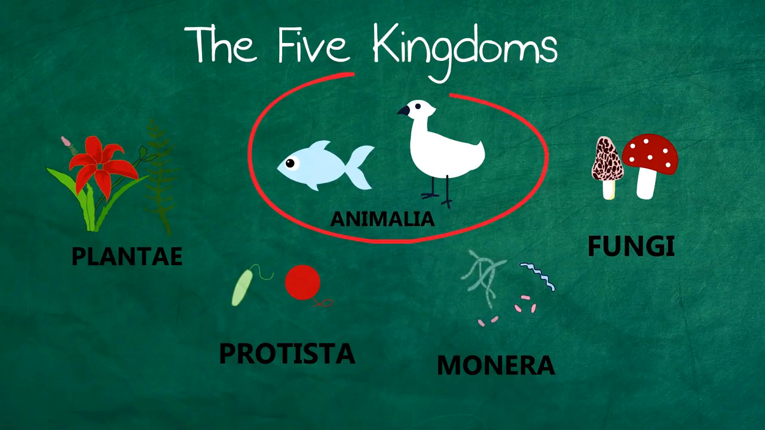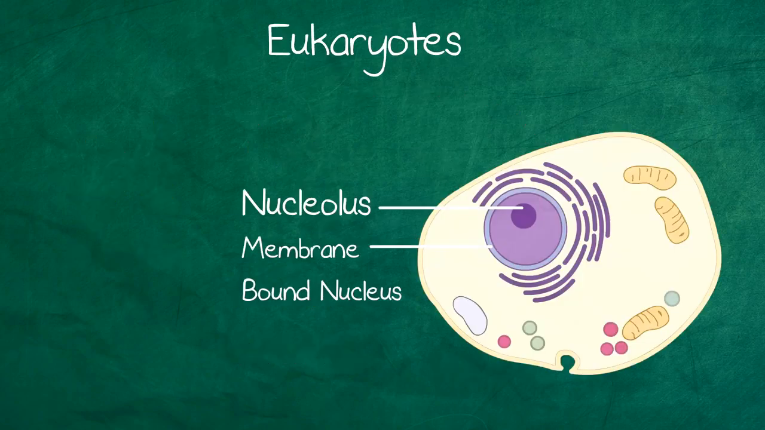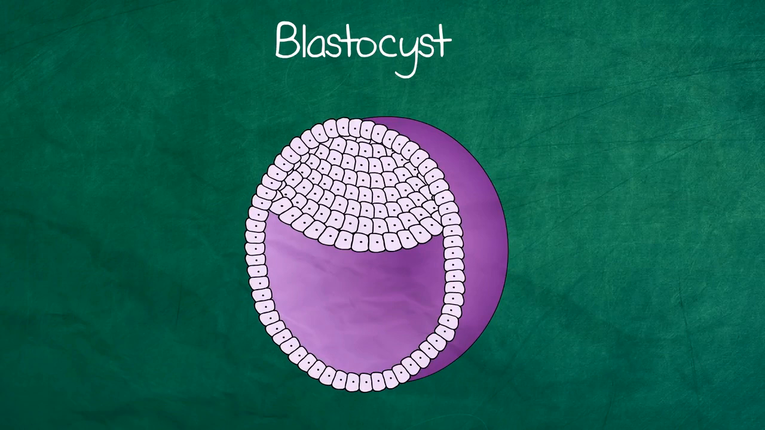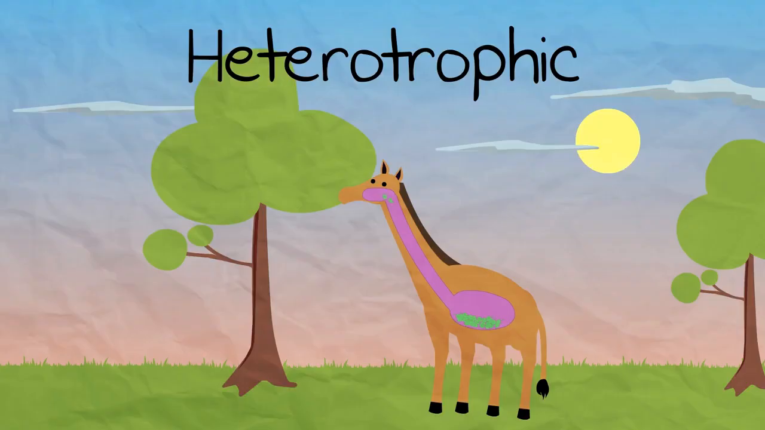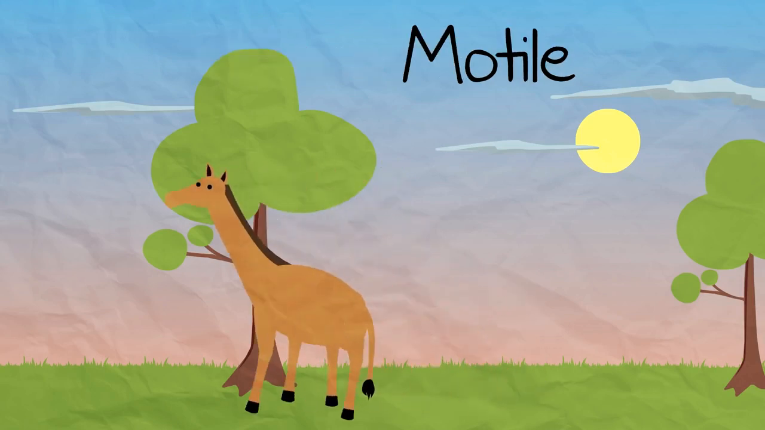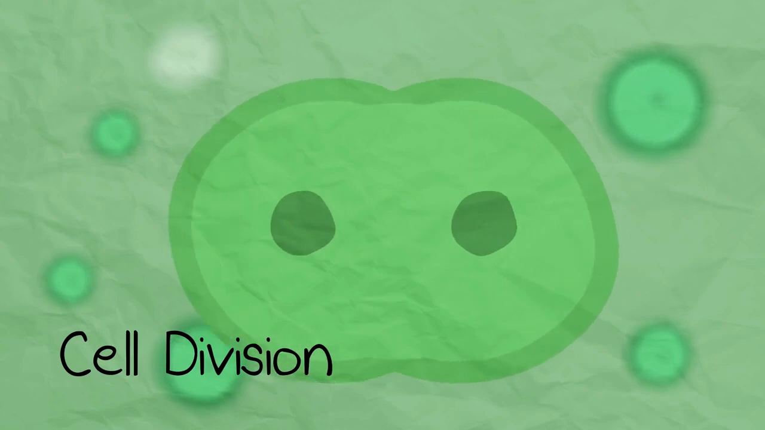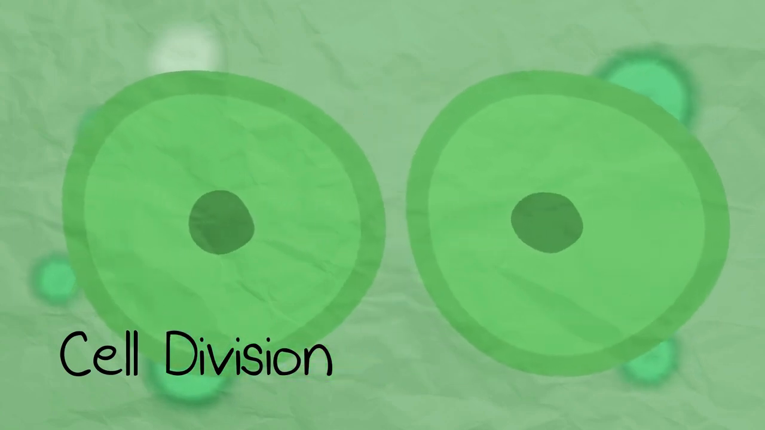Starting with animals, also known as Animalia. They are eukaryotic, multicellular, and have no cell walls. They develop from a blastocyst, which is part of the embryo development. They have both nervous and hormonal control systems. They are heterotrophic, which means they eat stuff and have a digestive system. They are motile, which means they move. Cell division enables growth, and this happens in the tissue.